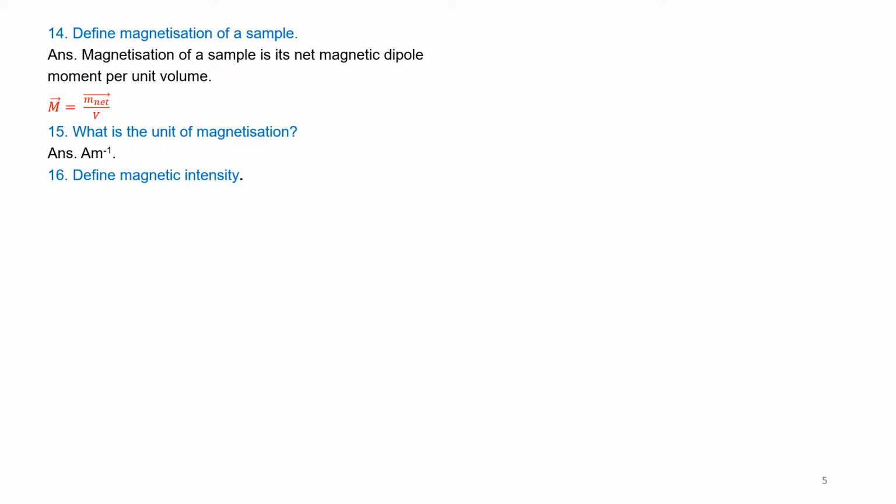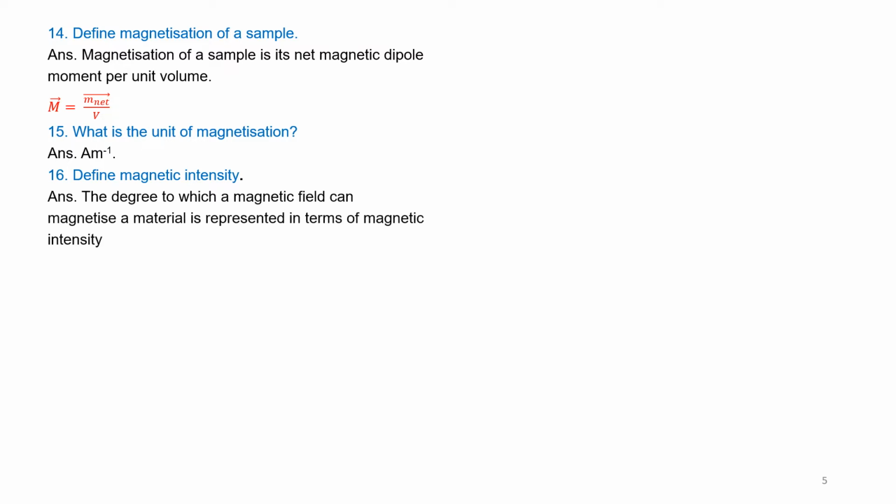Question number 16. Define magnetic intensity. Answer. The degree to which a magnetic field can magnetize a material is represented in terms of magnetic intensity. Magnetic intensity, vector H, of a material is the ratio of external magnetic field B naught to permeability mu naught of free space. Magnetic intensity of the material is given by the formula H is equal to B naught by mu naught, where H and B naught are vectors.